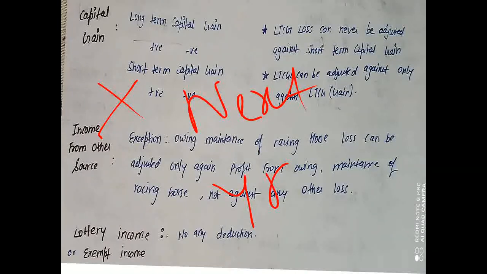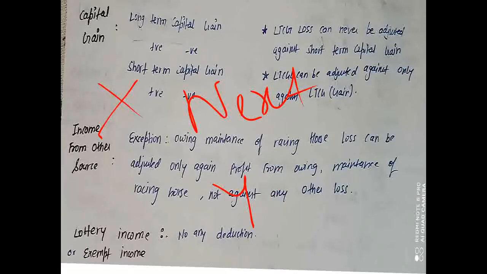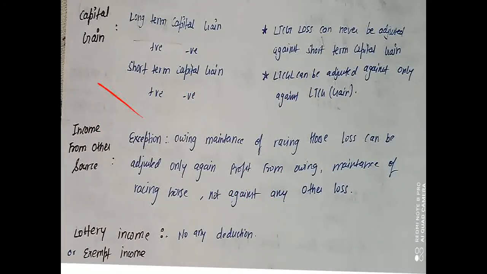If it is not possible, what is possible? Only the intrahead adjustment is possible. Okay, only the intrahead adjustment is possible in the next year. All right, so it is very clear for you that interhead adjustment is possible in the current year but not in the next year. Okay, now moving on to the income from other sources.